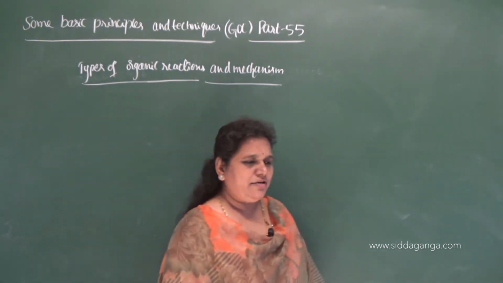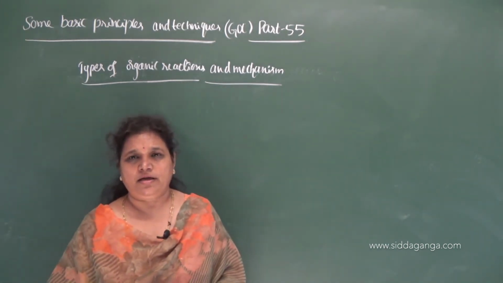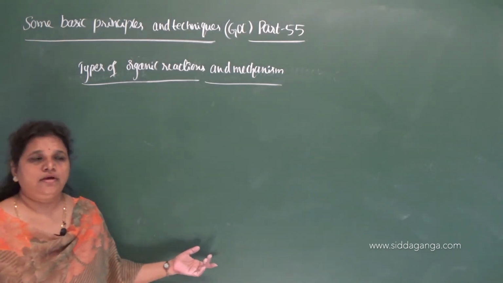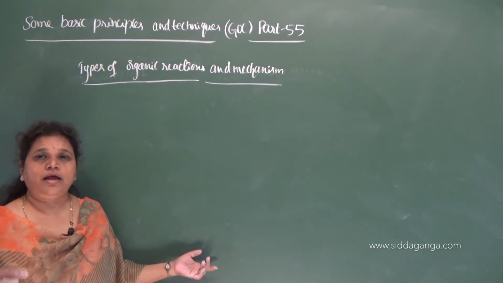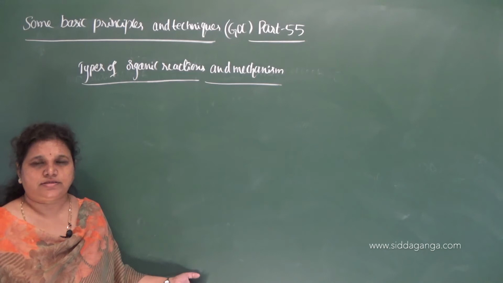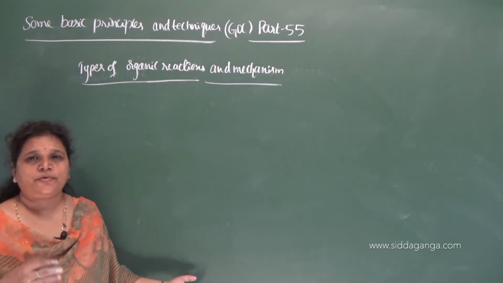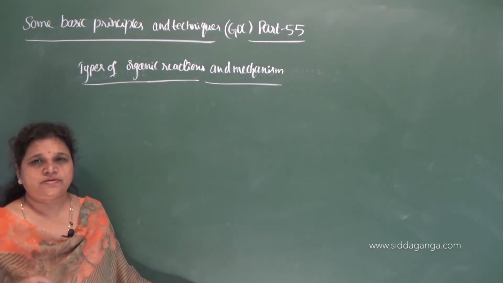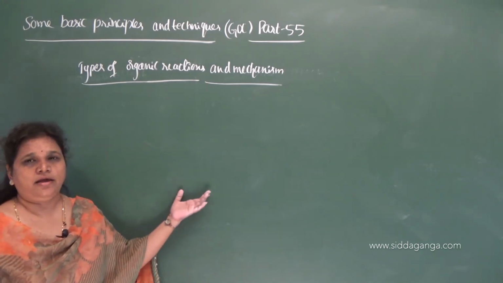Commonly we have substitution reactions, addition reactions, elimination reactions, and rearrangement reactions. These are the four important types of organic reactions and mechanisms which can come across in organic chemistry.